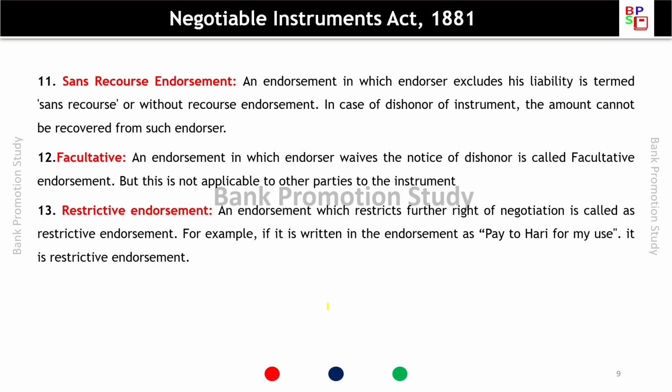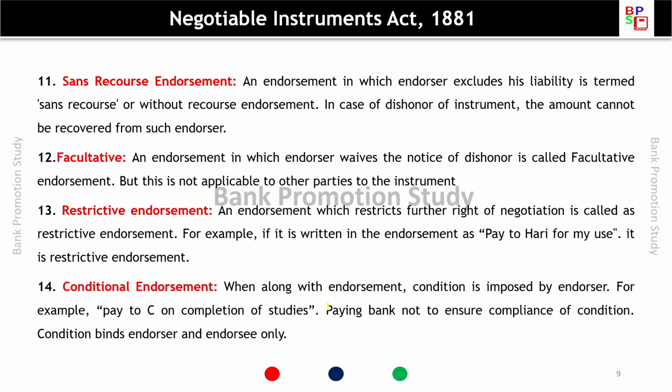Restrictive endorsement. An endorsement which restricts further right of negotiation is called a restrictive endorsement. For example, if it is written in the endorsement as pay to Harry for my use, it is a restrictive endorsement. Conditional endorsement. When along with endorsement, a condition is imposed by the endorser. For example, pay to C on completion of studies. The paying bank need not ensure compliance with the condition; it binds the endorser and endorsee only.